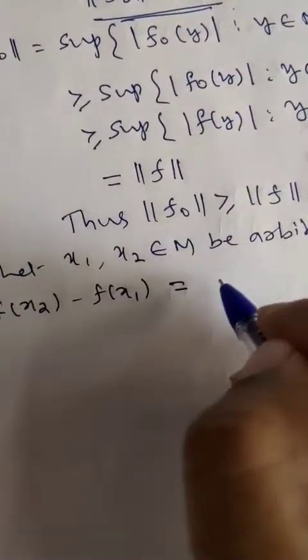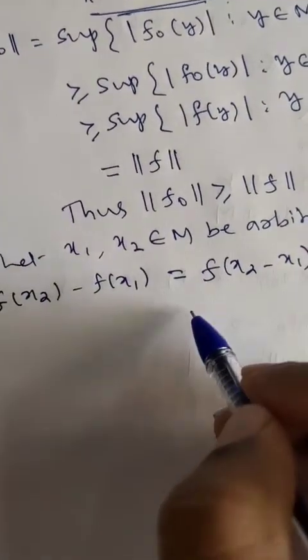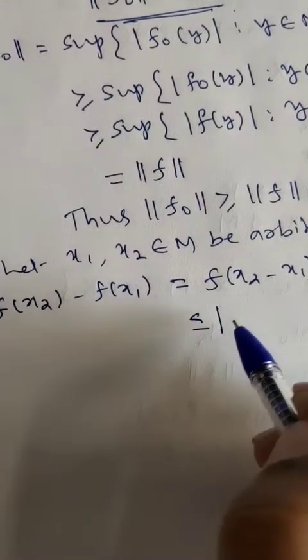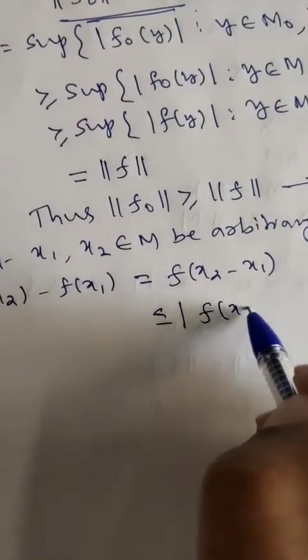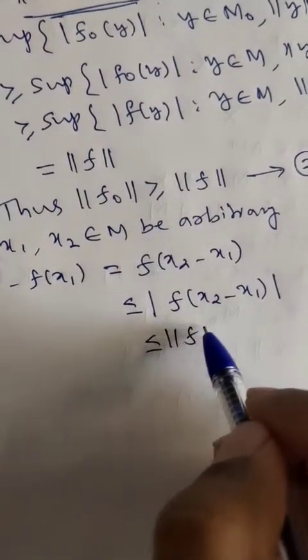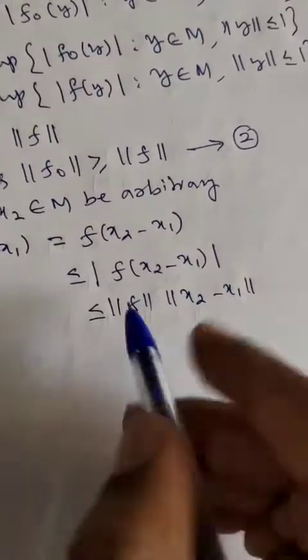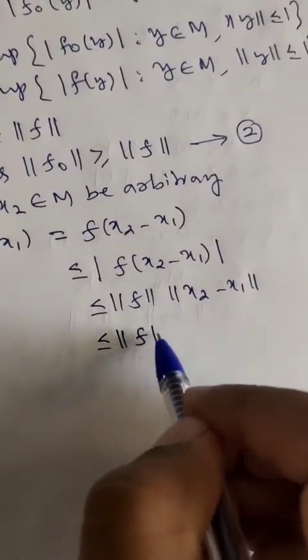F of x2 minus f of x1 is f of x2 minus x1. So this is less than or equal to mod of f of x2 minus x1. This you know. So this is less than or equal to norm of f into norm of x2 minus x1.